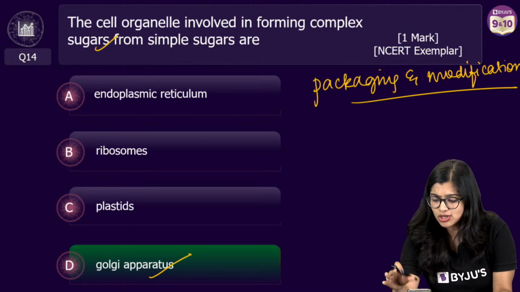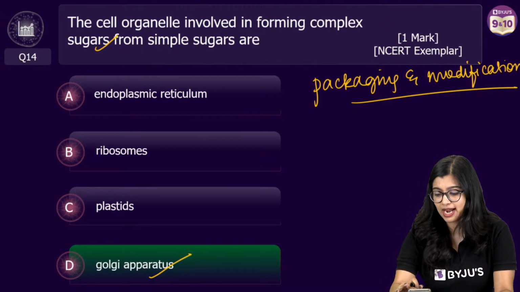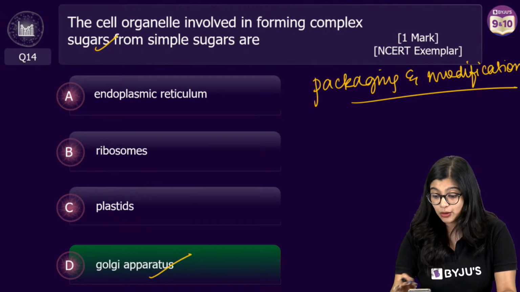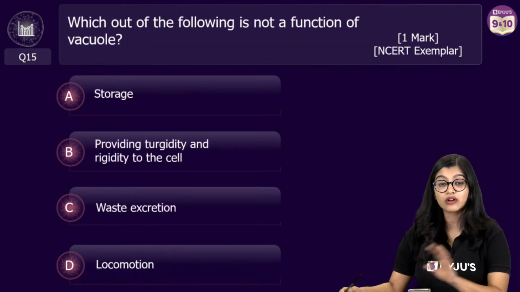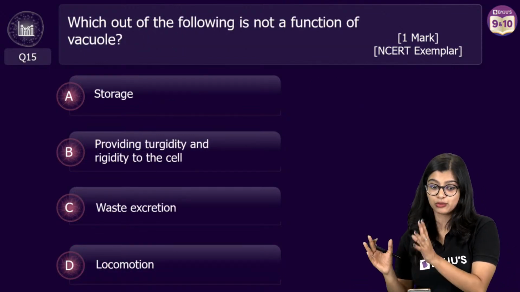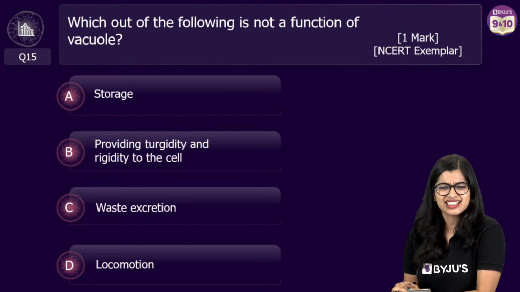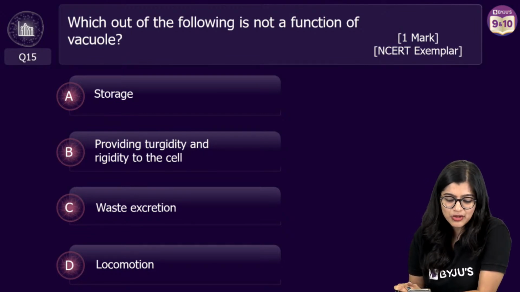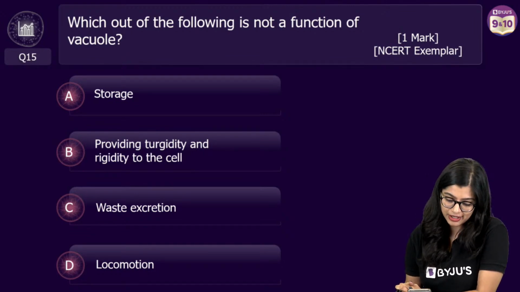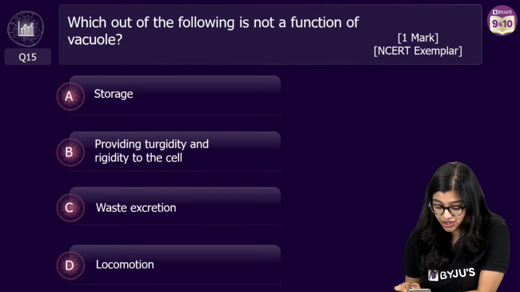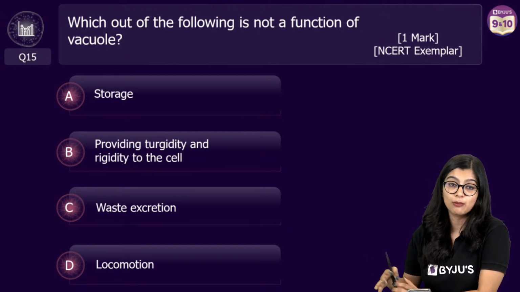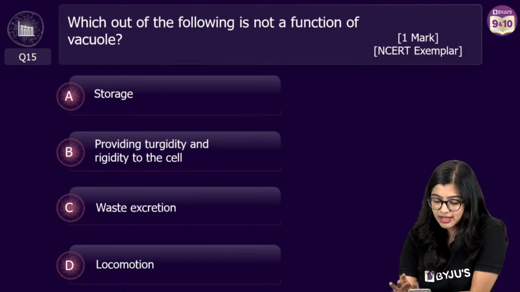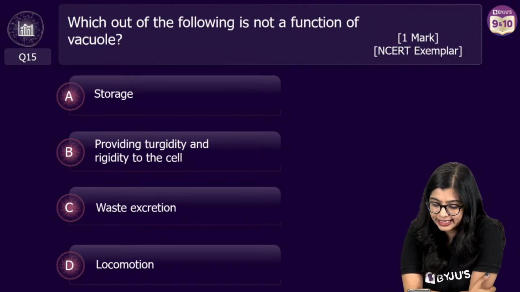Yes? So the poll was done very quickly, so I hope that all of you have voted. Now very quickly students, we've been through 14 questions and I'm going to give you the 15th question on your screen now. We are halfway through and we have 20 more minutes for 15 questions, which I think is doable. Now of course, which among the following is not a function of the vacuole? Storage, providing turgidity and rigidity to the cell, waste excretion, or locomotion? Which among the following here is not a function? So can you all quickly tell me?